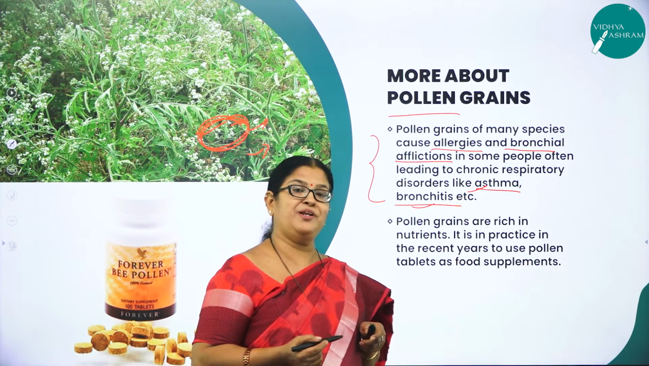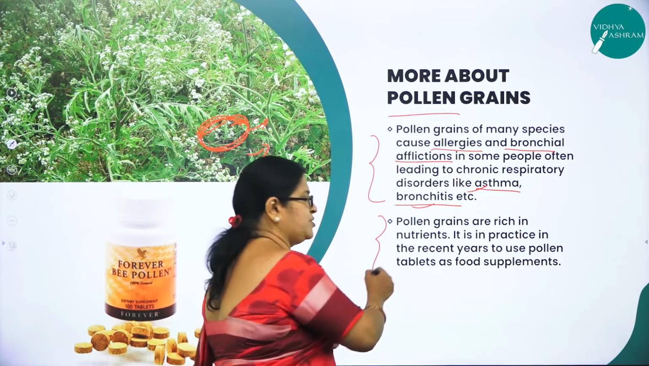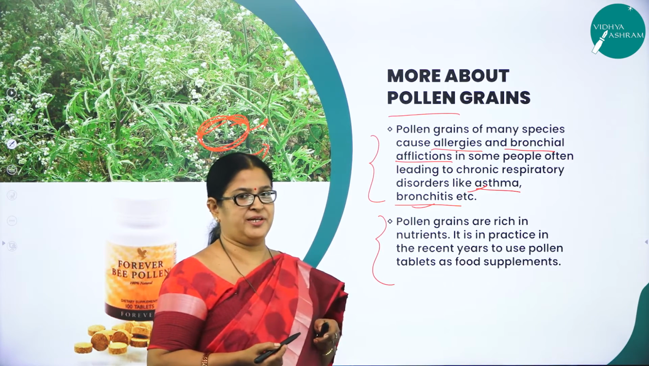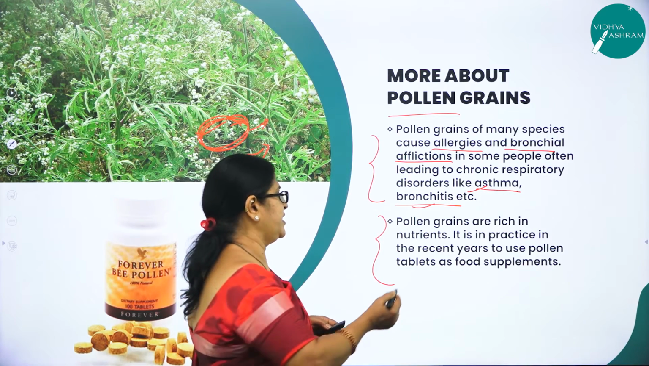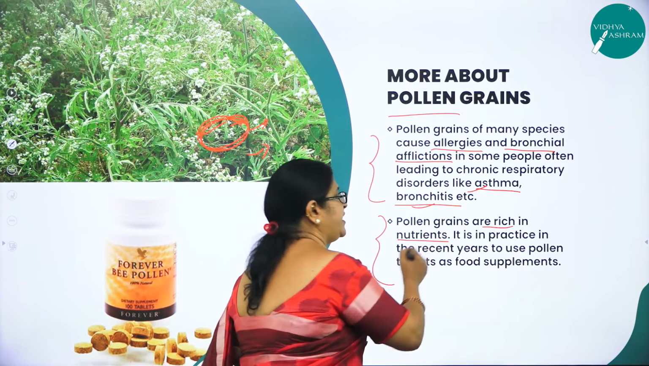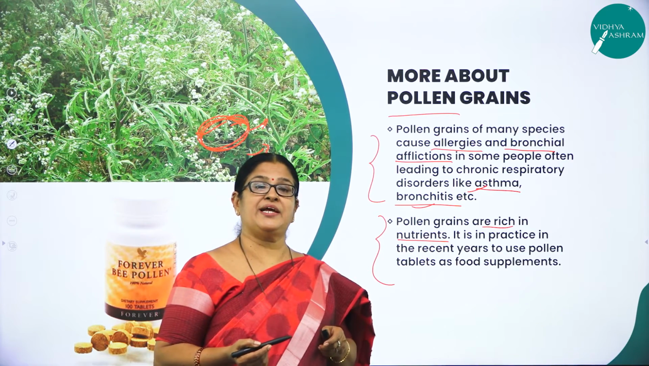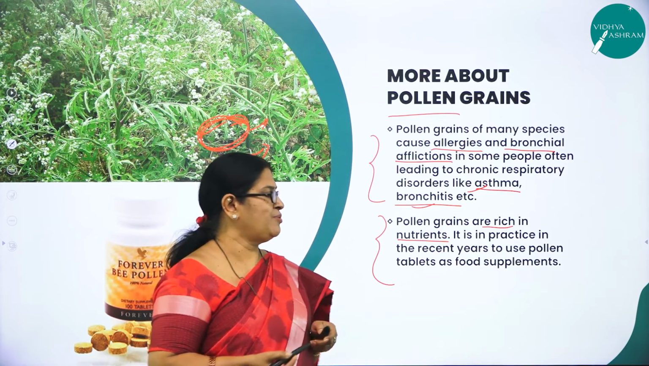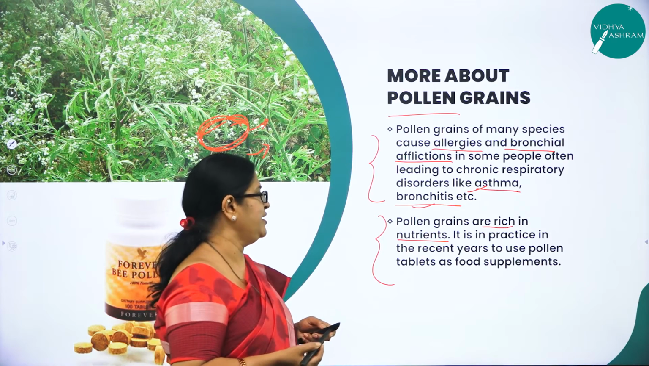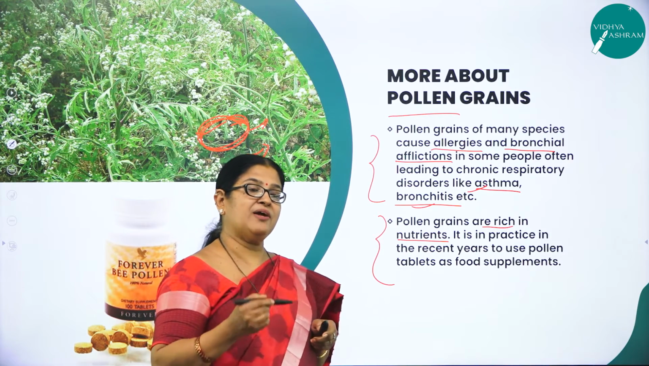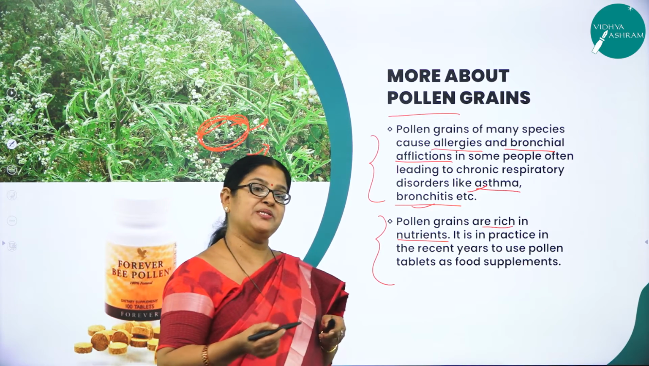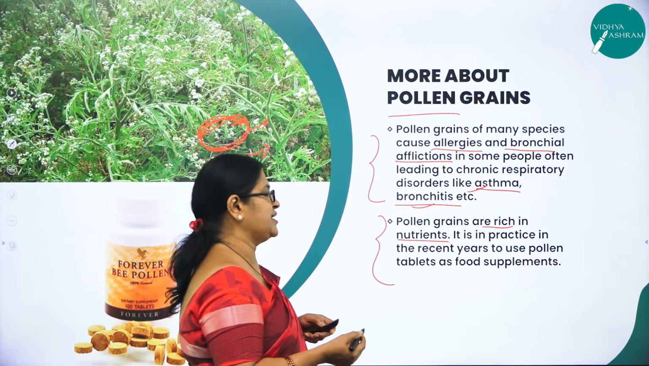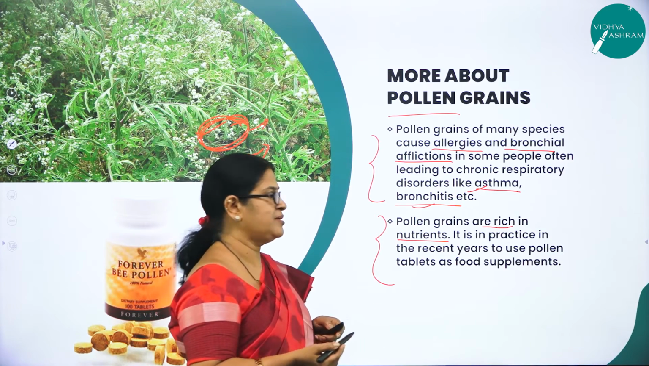But there are some useful effects of the pollen grains also. Then you may wonder, what is the beneficial aspect of pollen grains? The beneficial aspect is that they are rich in nutrients. So they can also be taken as a supplement for food. Instead of having food, you can just take it as a tablet. One tablet will be like one meal. Pollen grains contain all the nutrients that are required, and can compensate the food we eat. That is the reason pollen grains can also be used as a food supplement, not always, but at times.